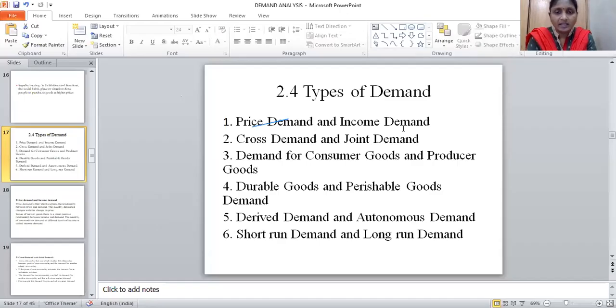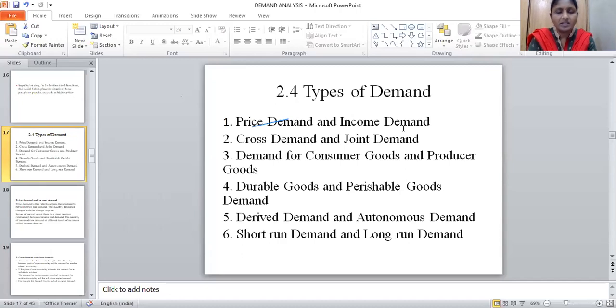See, in the last class I have already discussed what is a demand, what is meant by the law of demand, and what are the types of demand. So what are the factors influencing the demand? What are the types of demand? We have various types: price demand and income demand. That means the demand is related to the price and the income level.